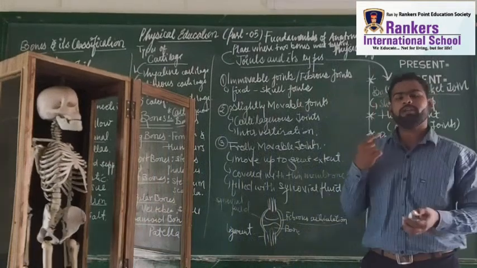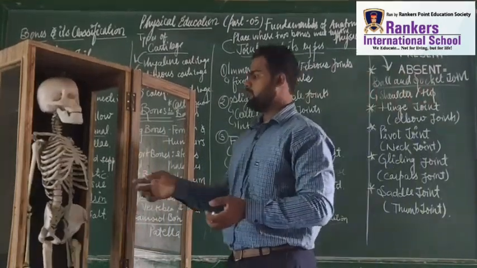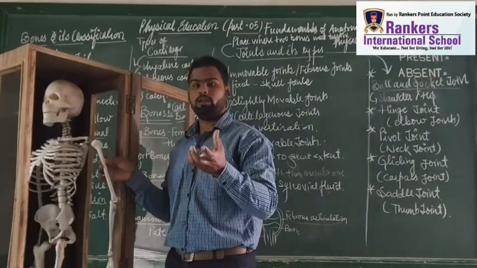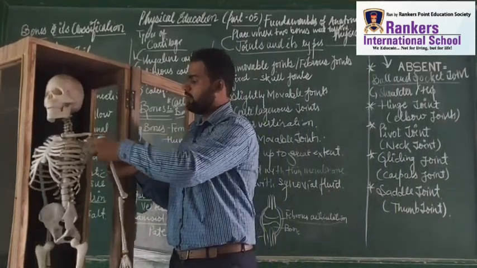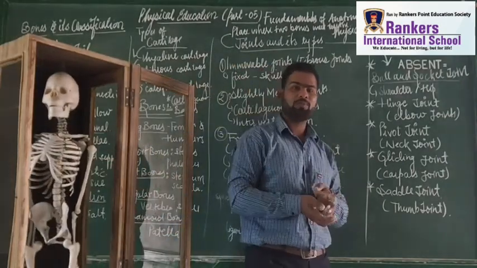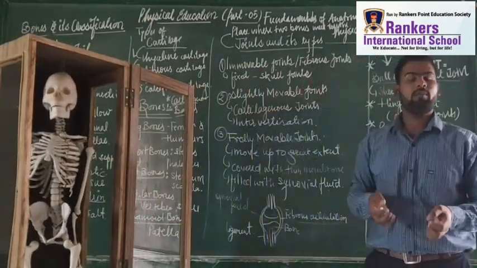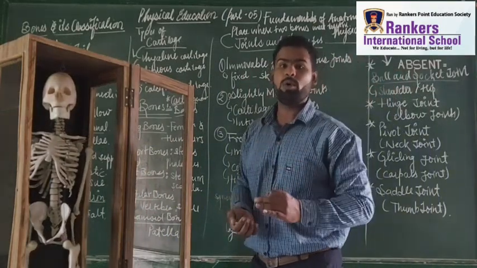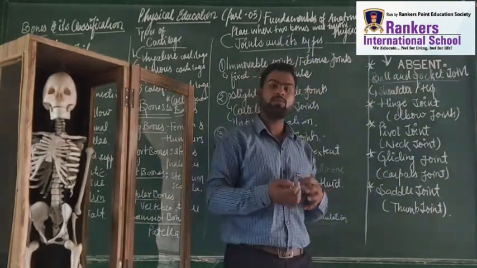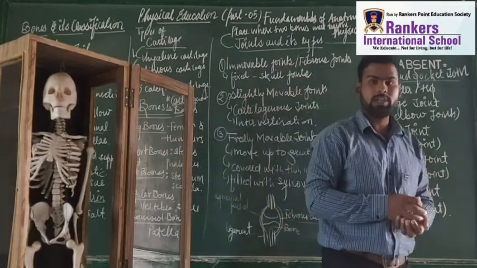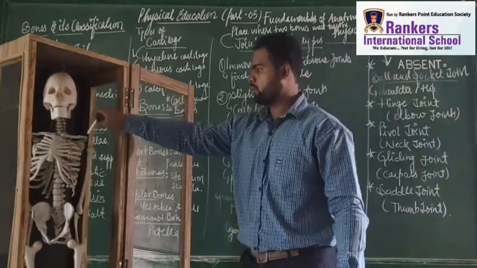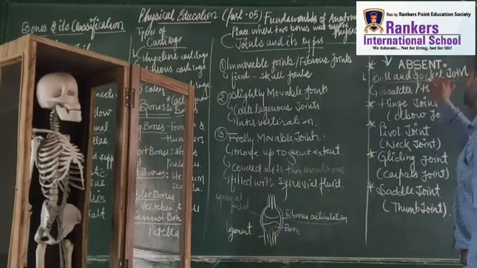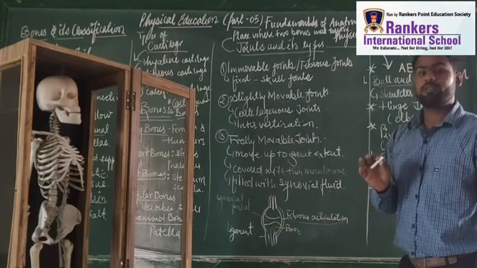So how do you keep it in mind? Ball and socket. Can you see this bone? It looks like a head, like a ball, and let's suppose this is a socket. So it becomes a ball and socket joint. It is easy to grasp. Whenever you mix your thoughts with some examples, it becomes so easy for you to remember things. Right, dear students? So the shoulder joint is also called the ball and socket joint. First thing is clear.